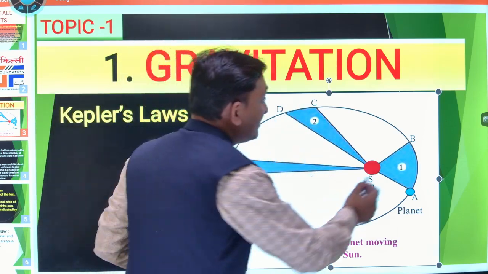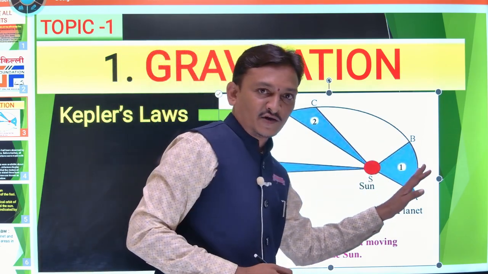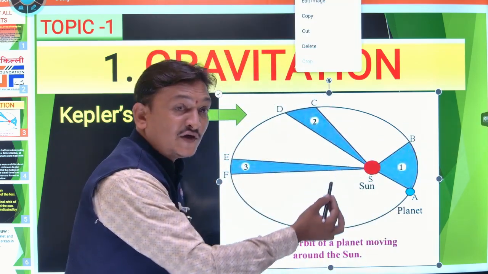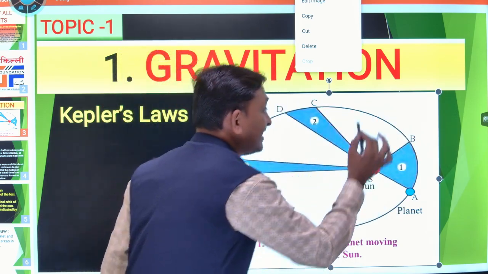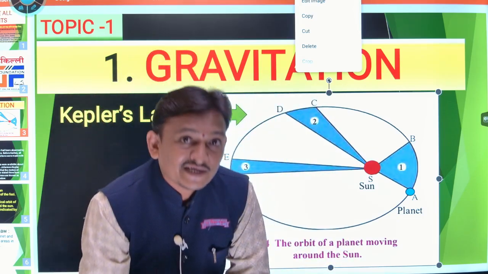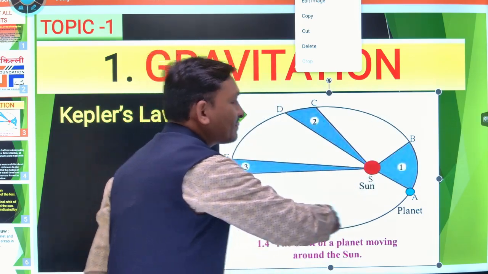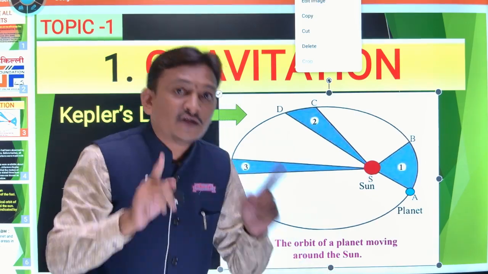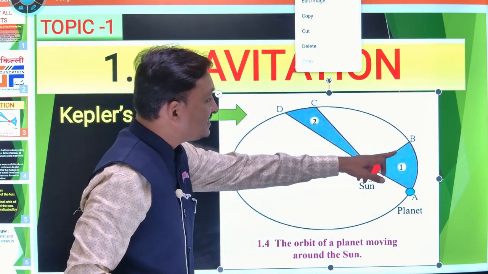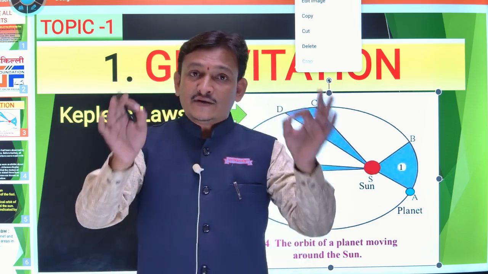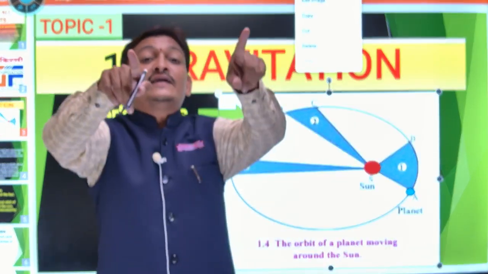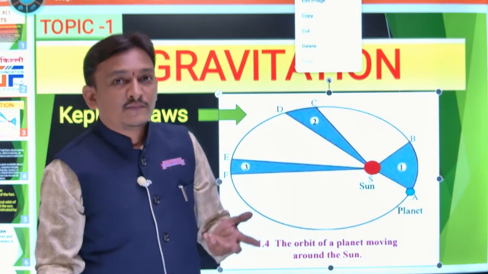Here the line joining the sun and the planet sweeps equal area in equal interval of time. That means we can say that these planets are in uniform motion, not uniform circular motion, just uniform. Because we know that uniform motion means if an object covers equal distance in equal interval of time, it is said to be in uniform motion. If an object covers unequal distance in equal interval of time, it is said to be non-uniform motion.